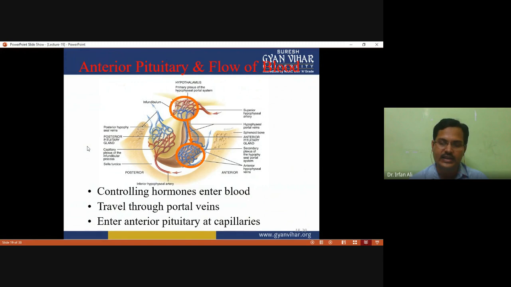This gland is suspended in the sella turcica. This gland's controlling hormones enter the blood, travel through the portal veins, and enter the anterior pituitary at the capillary.